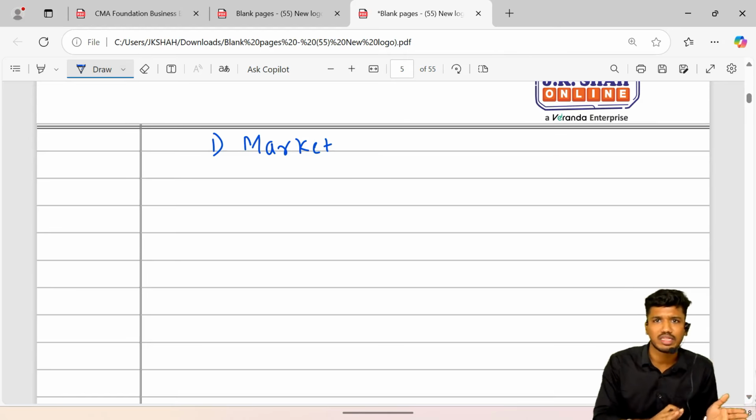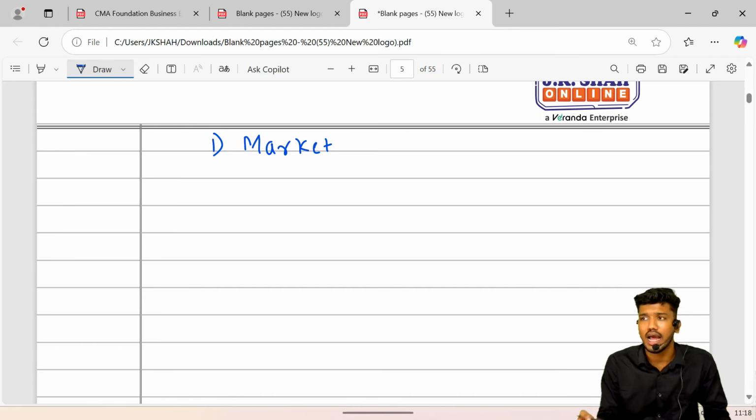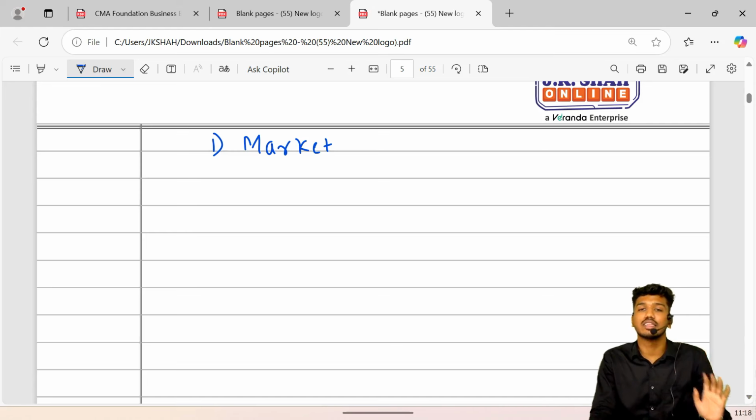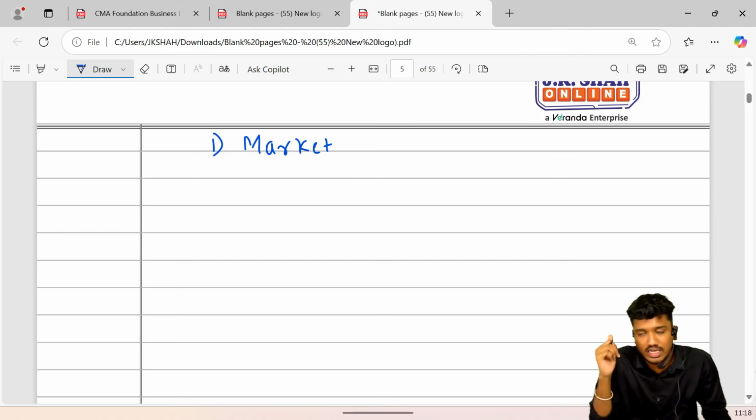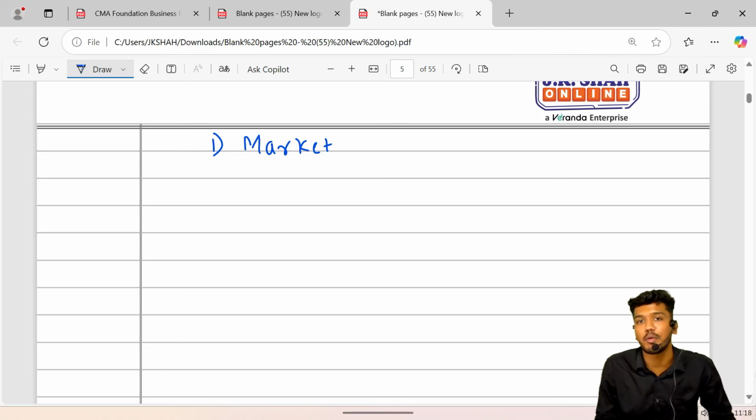So you follow your method, that is totally acceptable. But at the same time, I will give you some tricks on how to get the correct answer in a very time-bound manner. The most important thing is the MCQ, marking the MCQ correctly but also solving it very quickly, because you have a time constraint in the exam. So guys, let's start with the video.